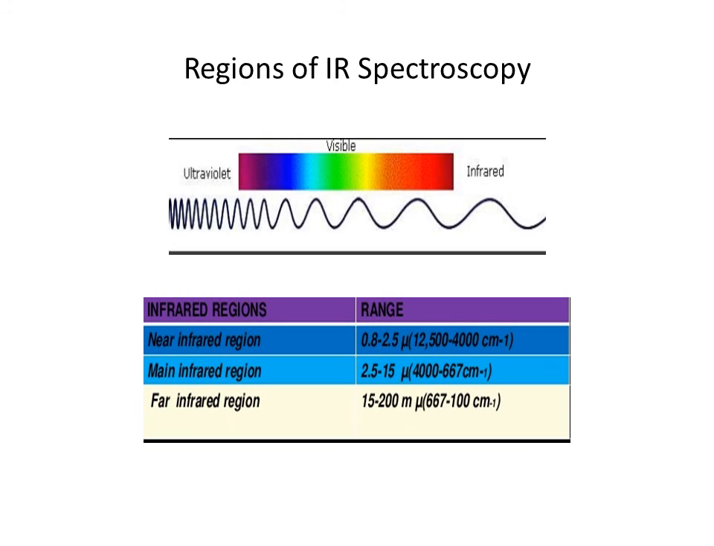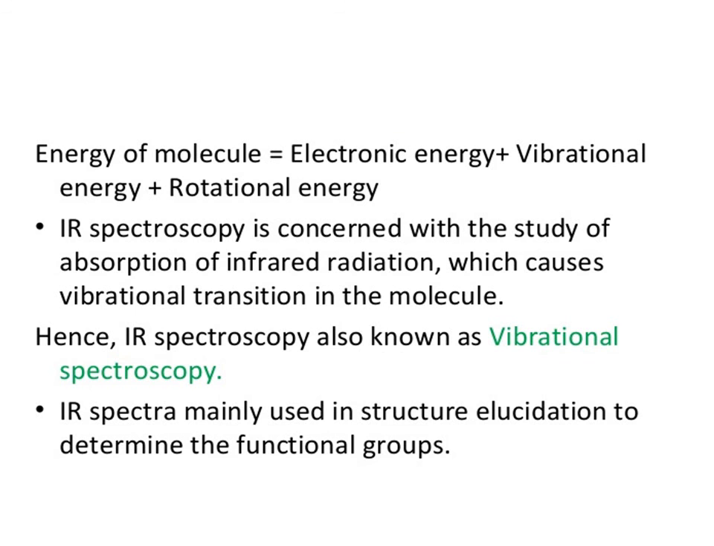The main infrared region, where we are going to discuss all the topics, lies between 2.5 to 15 micrometer, which in centimeter inverse is about 4,000 to 667 centimeter inverse. The far infrared region lies between 15 to 200 micrometer, which in centimeter inverse is 667 to 100 centimeter inverse.